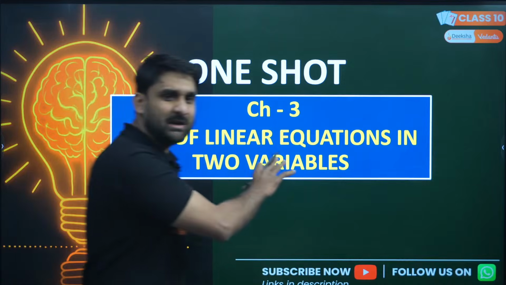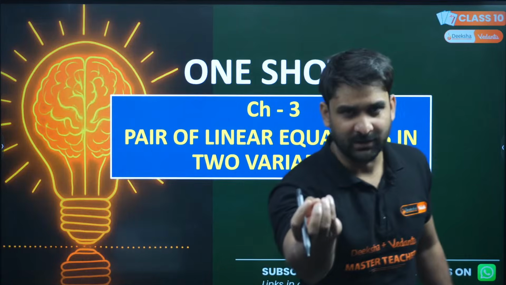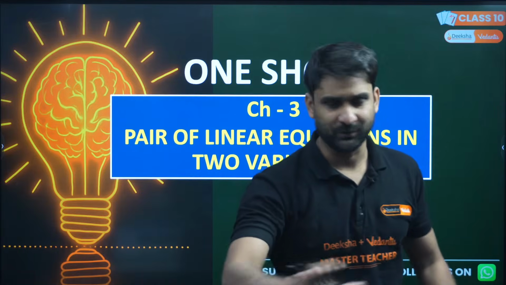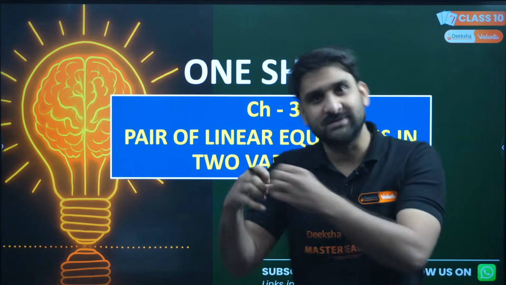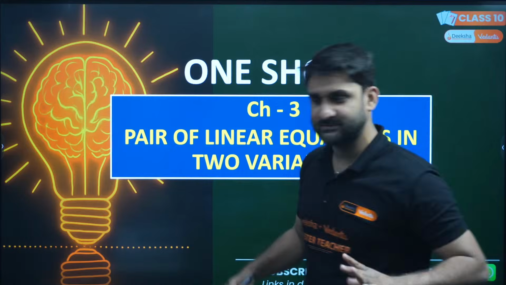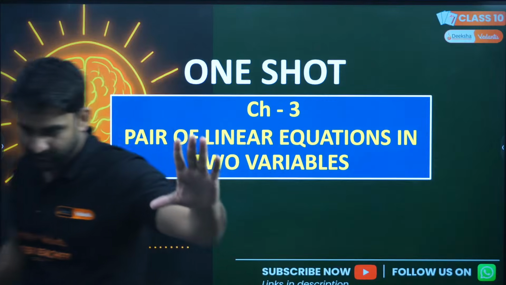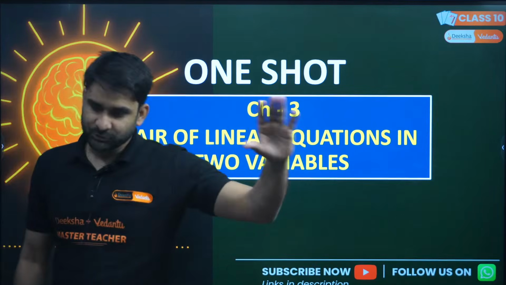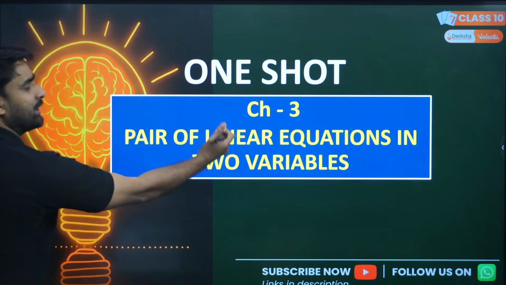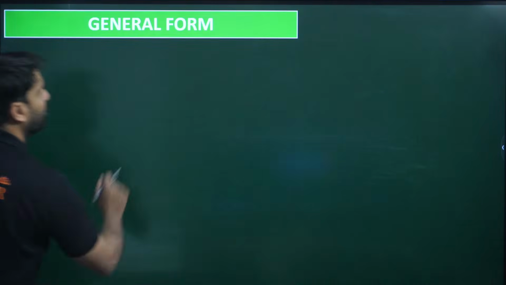So let's begin this quality session, one shot revision. Initially in every chapter I'll be giving you a short summary, a short theoretical portion we will discuss, and after the summary of the chapter we'll start doing questions. That will be enough for you, Rohan. Okay, so let's begin the first one shot lecture of pair of linear equations in two variables.